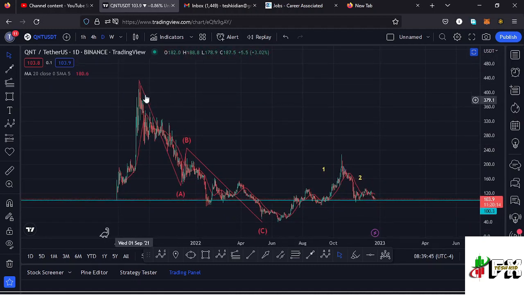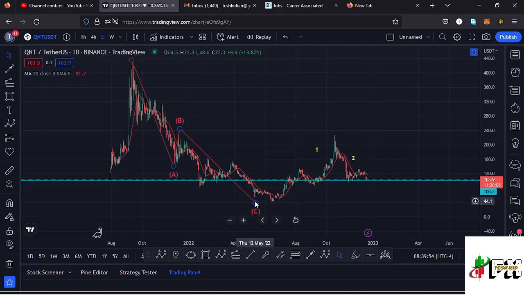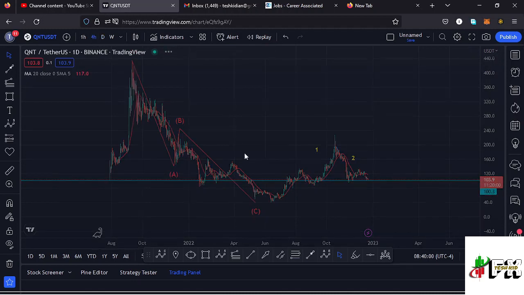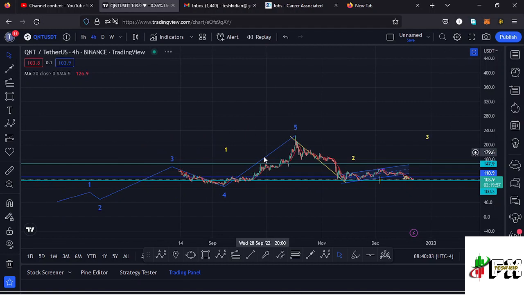giving you a brief of what has been happening here on the Quant chart. Quant from the all-time high had been seeing lower prices in this massive ABC corrective structure, which took us back to around the $40.1 mark, and after seeing that low we had been seeing a bit of a bounce to the upside in a movement that had been obeying the Elliott structures, which is better seen here on the forward